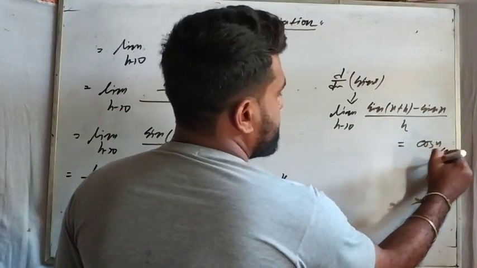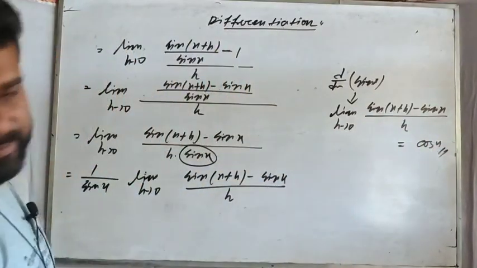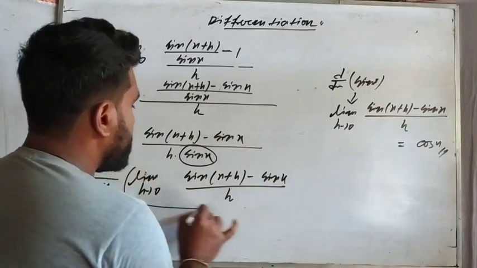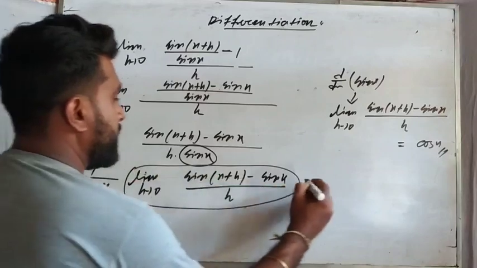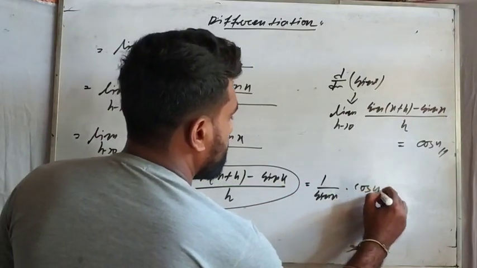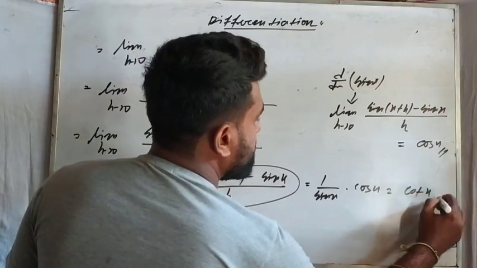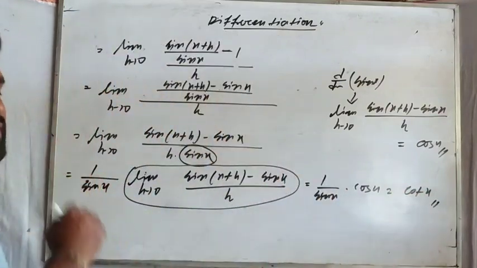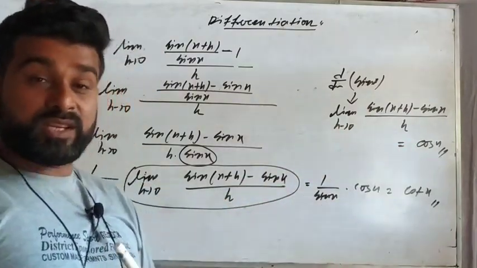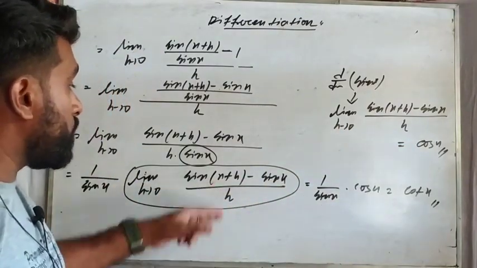Cos x. That was the answer, right? So here this part that you see, you can write as 1 by sin x into cos x. So that means cot x is the answer of this given question. But in the exam, you should not write it like that. Okay, just you have to solve this whole part.